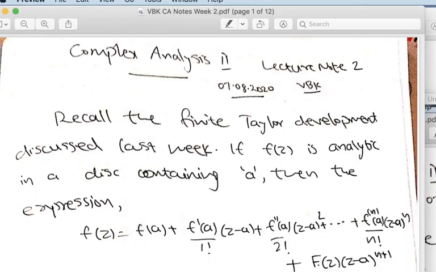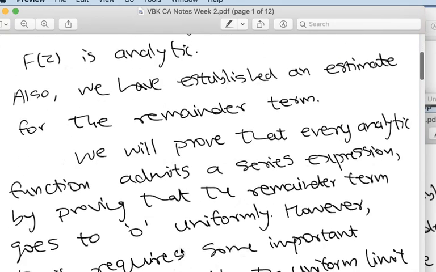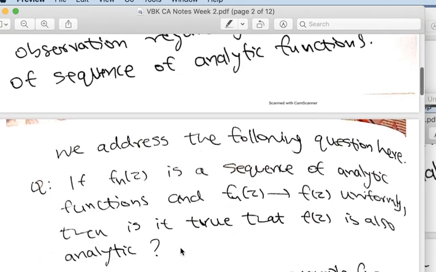Hi, in this video we will prove that every analytic function admits a power series representation. So we will use the finite Taylor development which we discussed in the last lecture notes. It is stated here, along with the remainder estimates which we obtained for this part. Now we begin with an example.